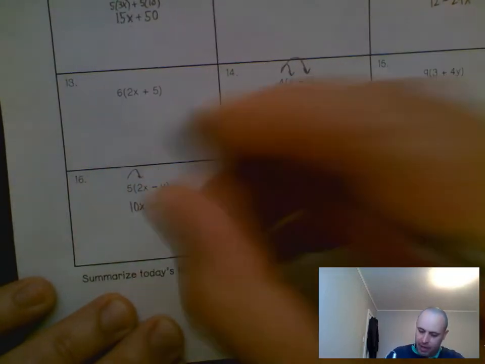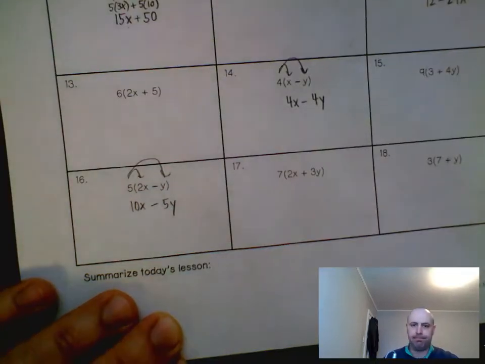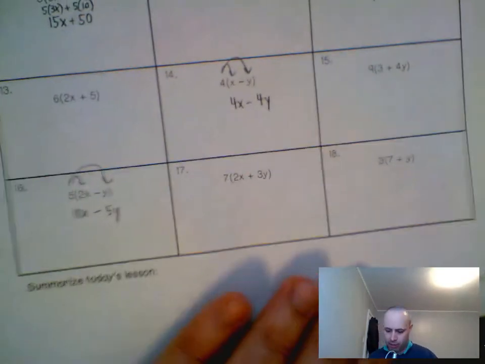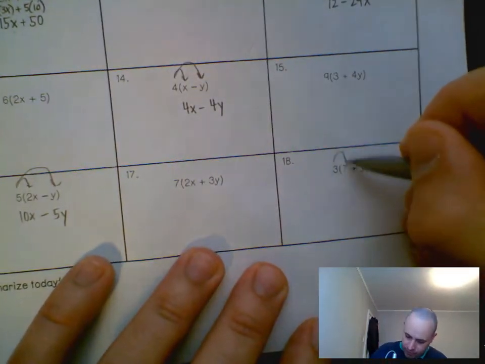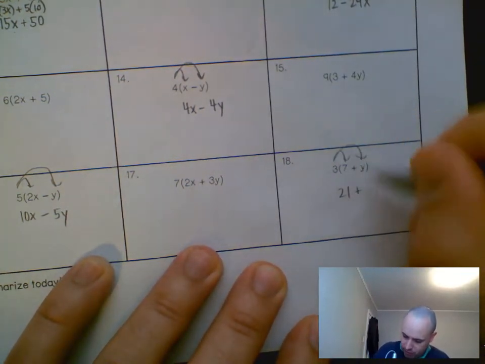And number 16 would be 10x's. Bring down our minus. 5y's. Number 18 would be 21 plus 3y's.